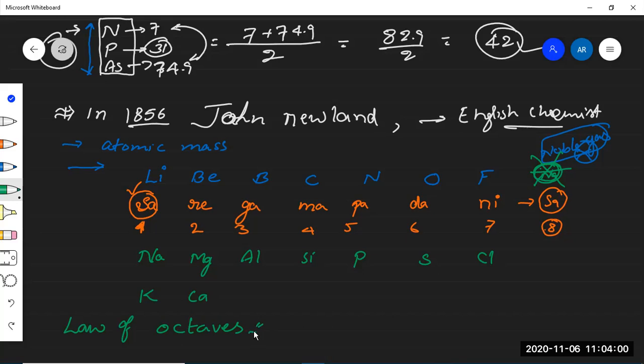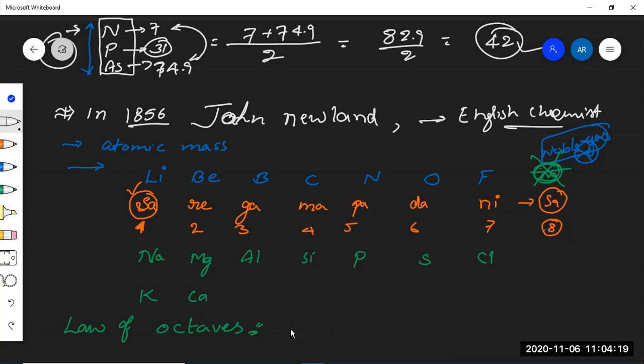What did he predict? The statement is very simple. When elements are arranged in order of increasing atomic mass number, there is a repetition of properties: every 8th element has properties similar to its first element.